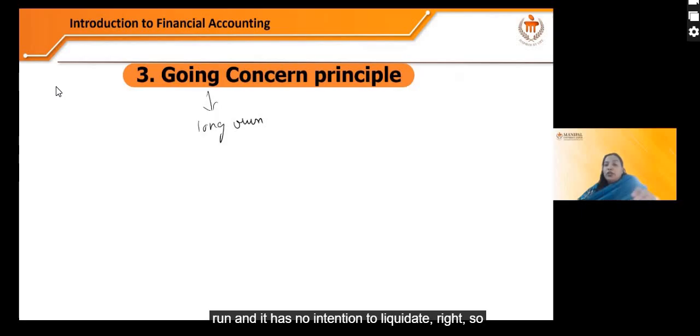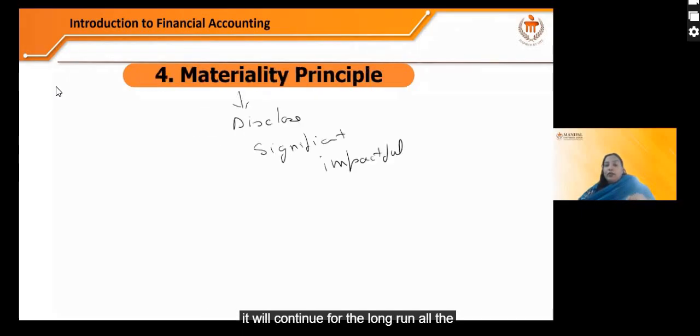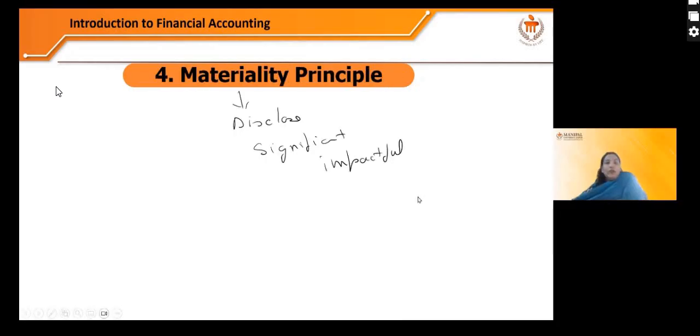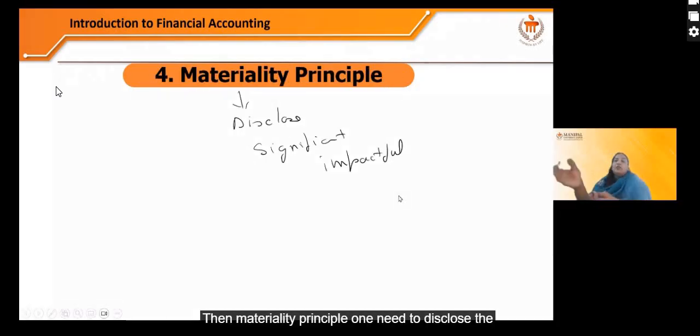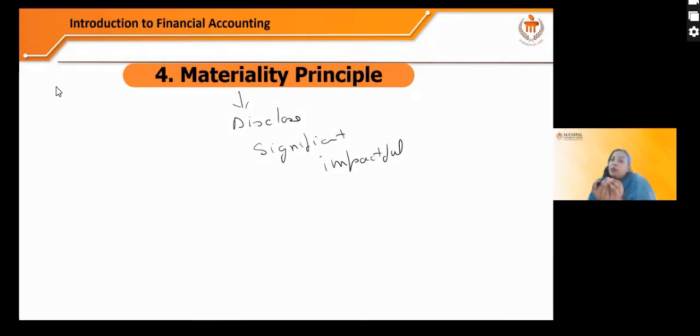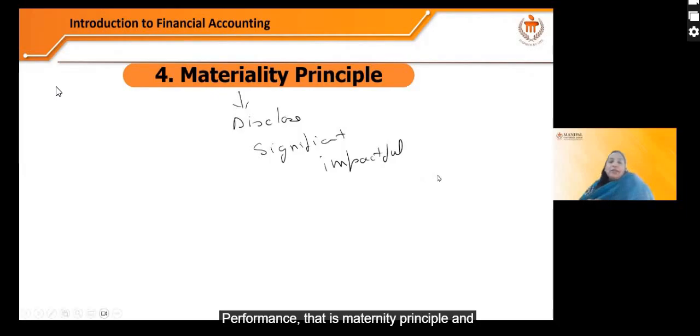Then the going concern principle says that it is assumed that the business will be there for the long run and has no intention to liquidate. So it will continue for the long run. All the reports are prepared keeping in mind that the business will continue for the long run. Then the materiality principle: one needs to disclose the information which is significant and impactful, which can impact the judgment of investors and stakeholders. Here, the goal is to ensure that the financial statement provides a true and fair view of the company's financial position and performance. That is the materiality principle.